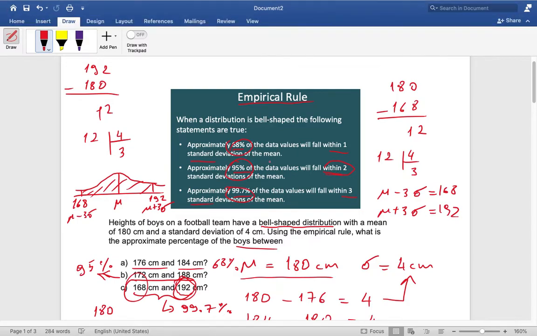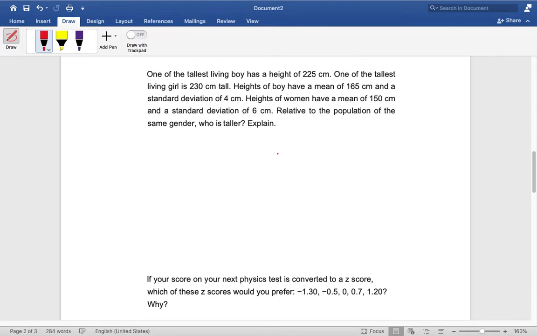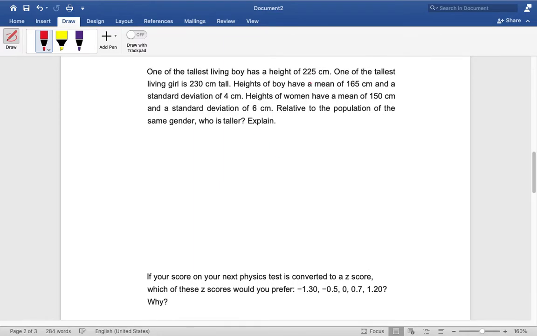Okay, now let's go for the second question. One of the tallest living boys has a height of 225 centimeters. One of the tallest living girls is 230 centimeters tall. So for the boy, 225, and for the girl, 230 centimeters.